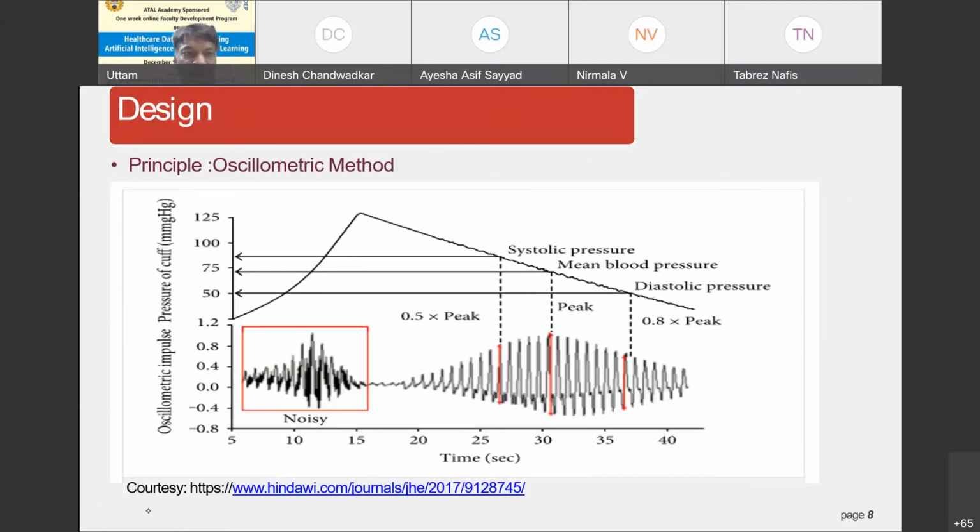Now here in the oscillometric impulse graph, you can see this is the noisy pattern, right? Inflation and deflation. So whenever we are measuring the blood pressure, we try to push the air, we try to inflate the cuff, and while measuring this, we try to release the air from the cuff.